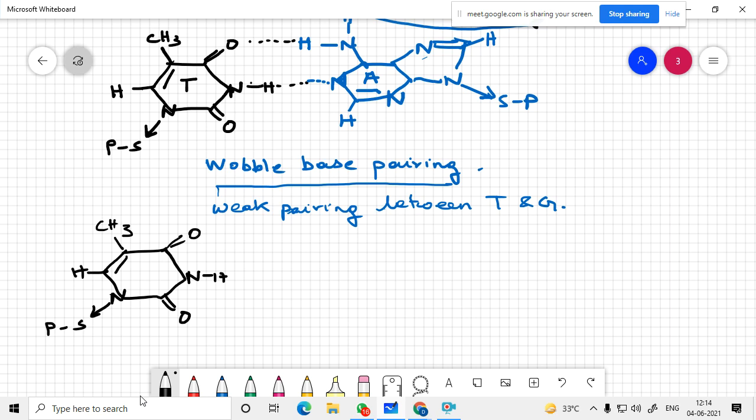So it can form another, instead of this over here, this H can form a weak base pairing with